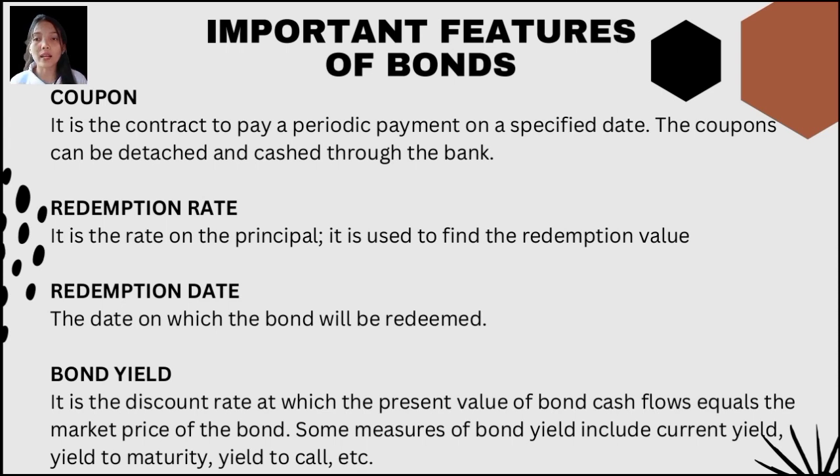So, next one is bond yield. It is the discount rate at which the present value of bond cash flows is equal to the market price of the bond. Some measures of bond yield include current yield, yield to maturity, and yield to call. So we have different types of bond yield. So again, makikita natin ito on how we found it, or nasa given ba siya, ganon.